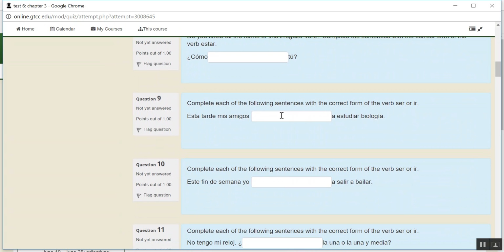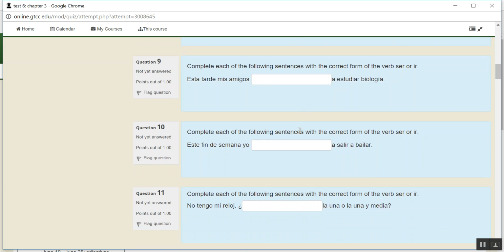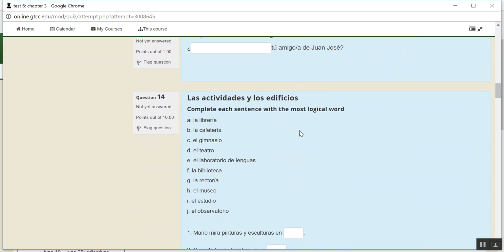Here, you're completing each of the following sentences with the correct form of the verb ser or ir. So you're going to read the sentence, decide whether it needs ser or ir to be complete, and then again, you must conjugate it for your subject. And you've got a few like that.